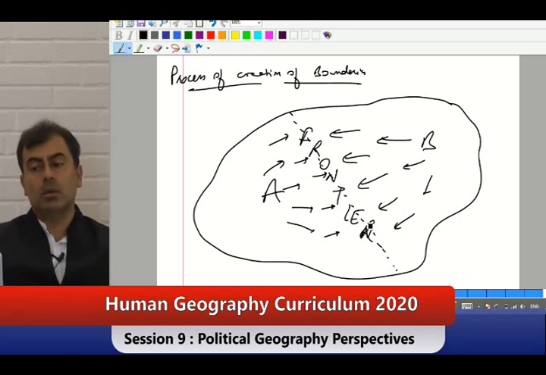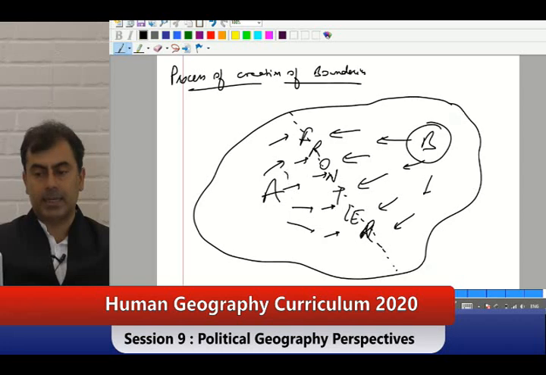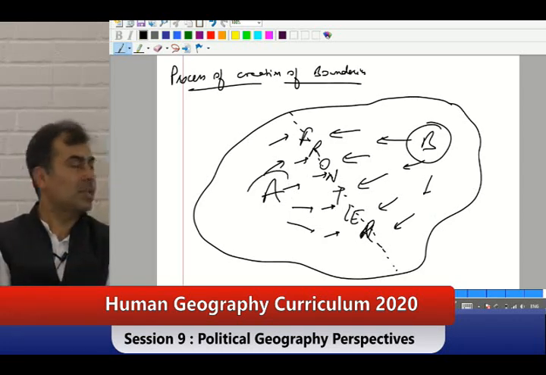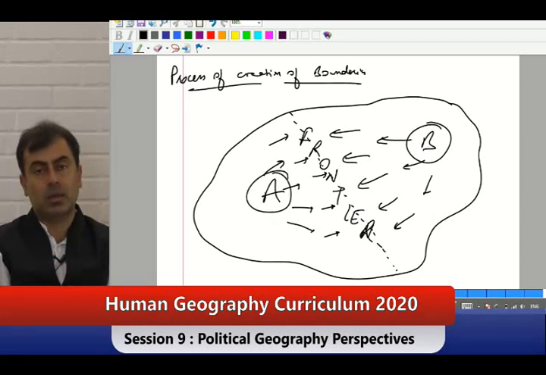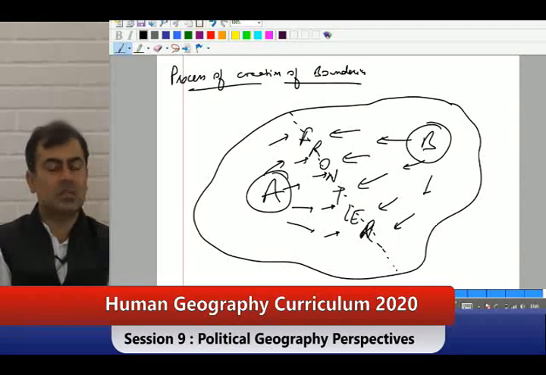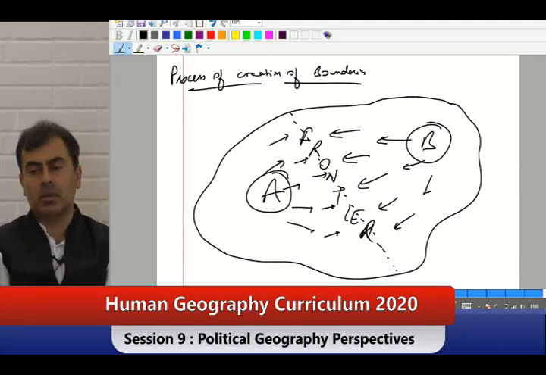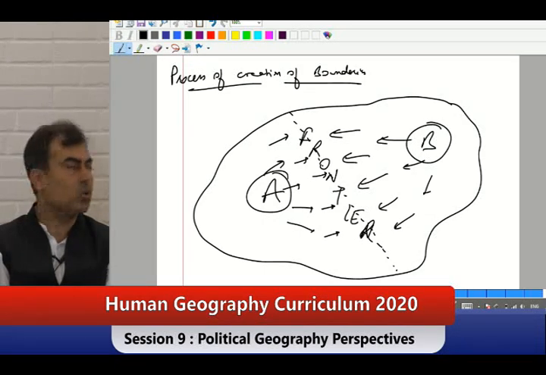So, these two countries said that, look, as long as we were not expanding, that was okay, but now we are expanding and we don't want to waste energy in conflicts. Let us be civilized. Why don't we convert this frontier into a well-defined boundary?